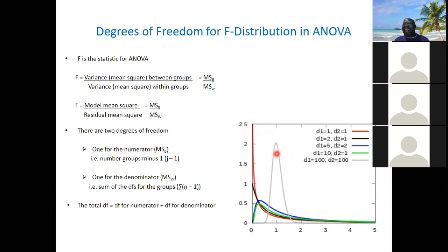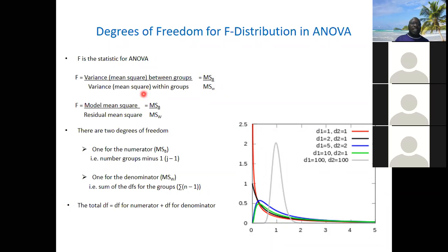So what ANOVA, or the F in ANOVA, does is divide the variance between the three groups by the variance within the three groups. So variance between divided by variance within. That is the F. Another way of saying it is mean square between, MSB, divided by MS within, which is mean square within.